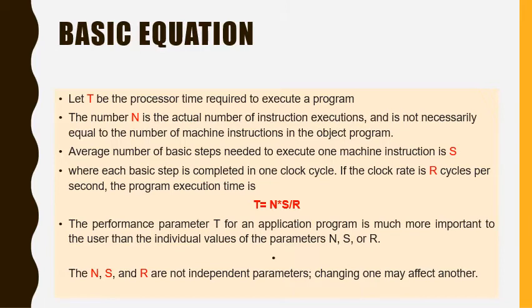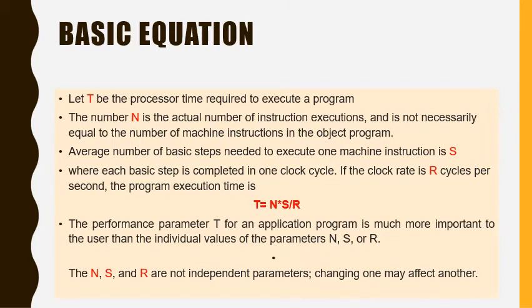Some instructions may be executed more than once, which is the case for instructions inside a program loop. Others may not be executed at all, depending on the input data used. Suppose that the average number of basic steps needed to execute one machine instruction is S, where each basic step is completed in one clock cycle.